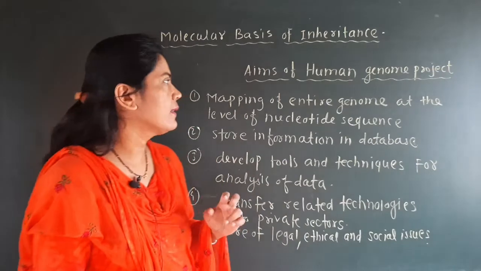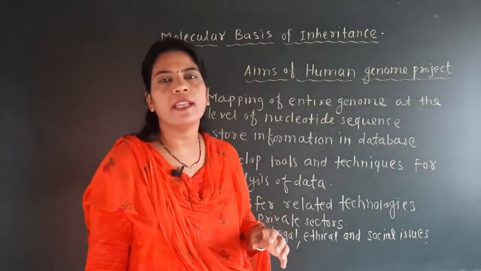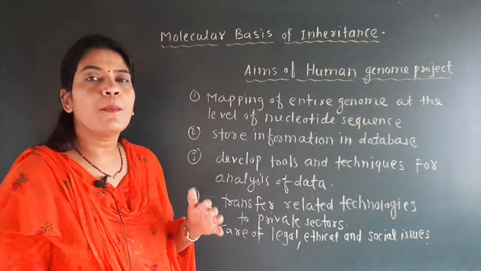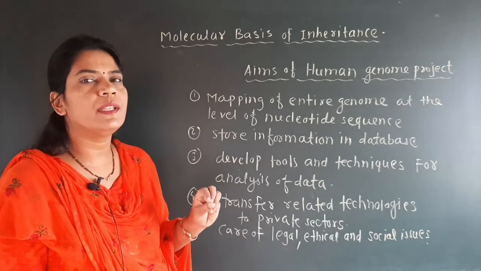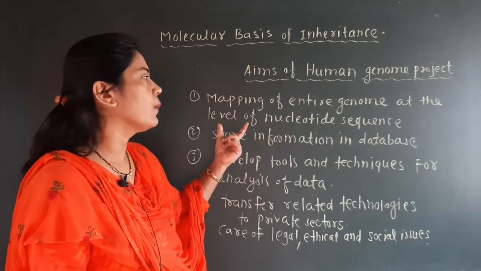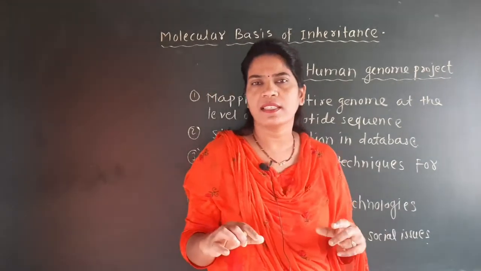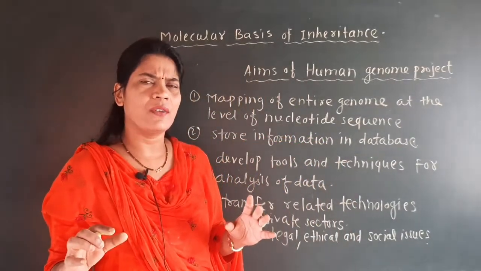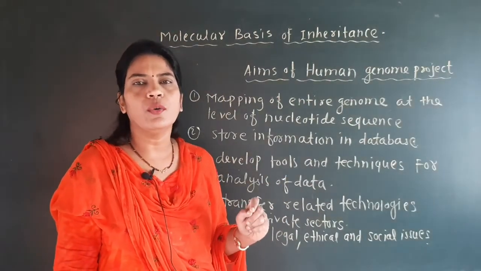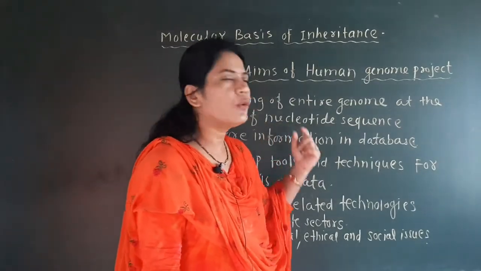Okay, so the first one is the mapping of the entire genome at the level of nucleotide sequence. The first aim of this project is to map the entire genome of the human being, at the level of nucleotide sequence. Mapping, map in Marathi we call it nakasha. Here they have studied the whole map of the human genome, that means the entire genome, and during the study the focus is given on the nucleotide sequence.